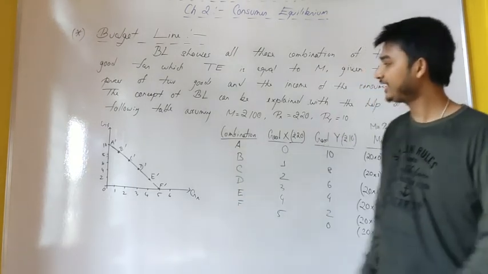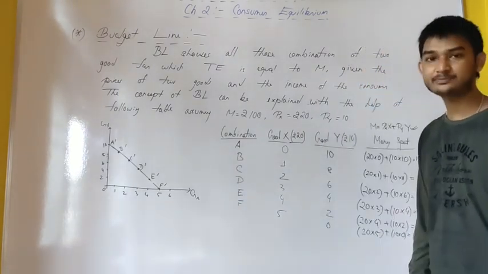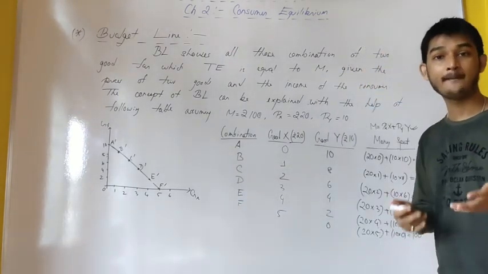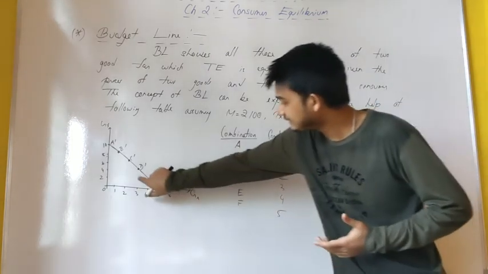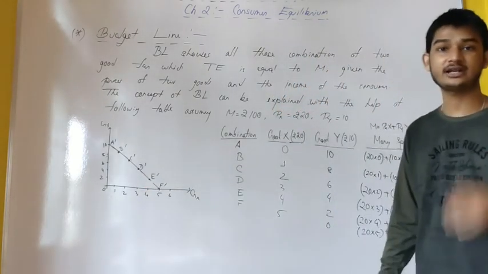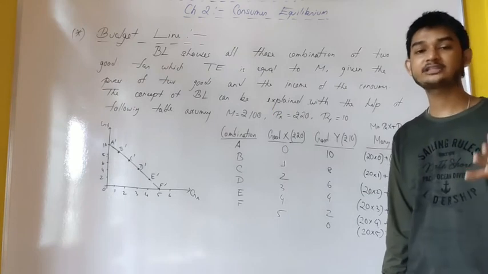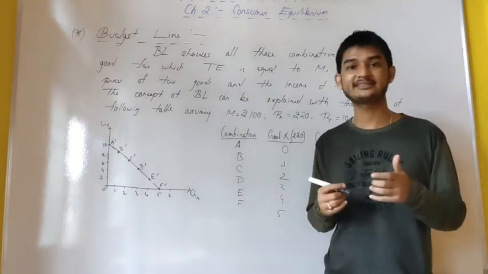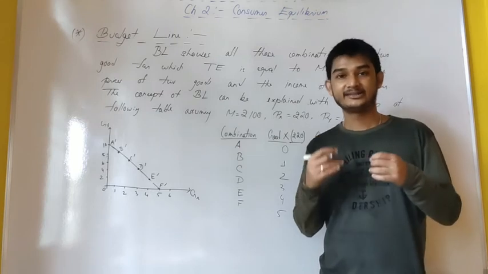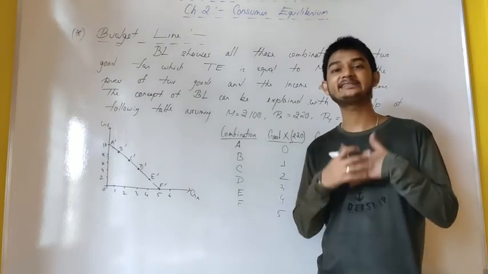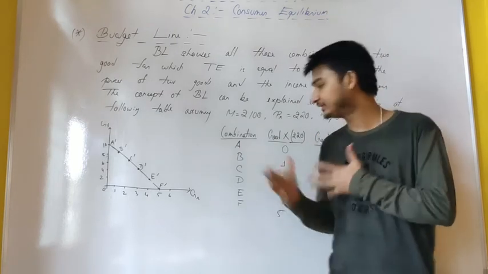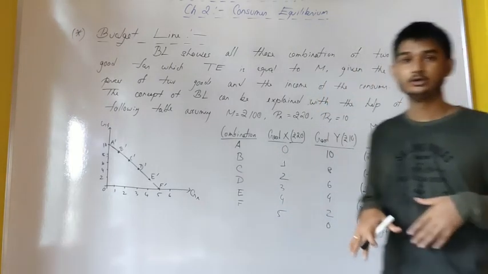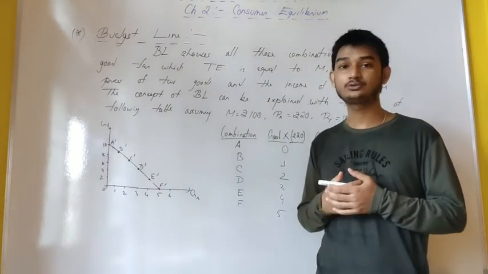So for the budget line, the total expenditure is equal to the money income. This is done for the purpose of drawing the budget line, and we are also having one assumption that the consumer is spending his entire income on the two goods.